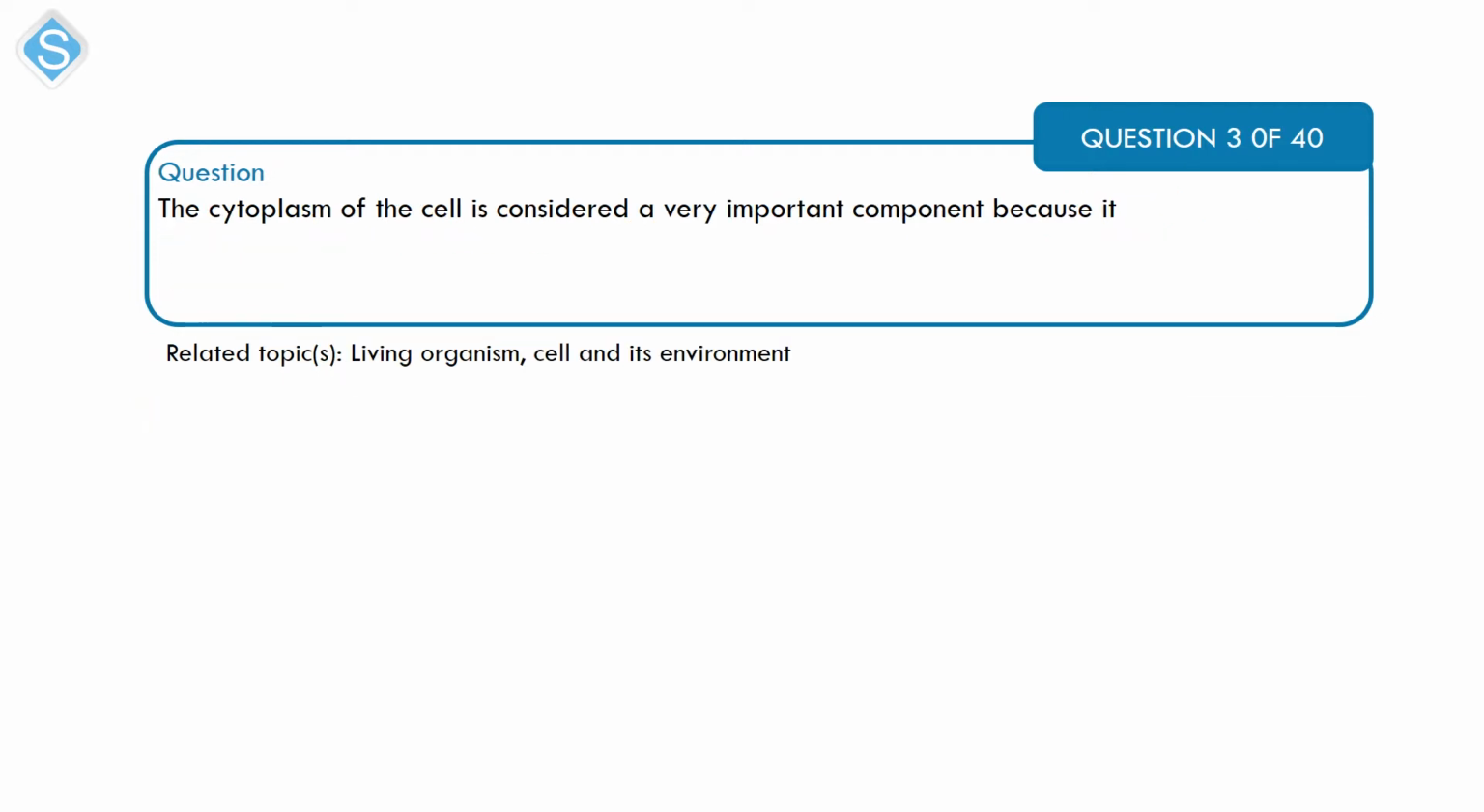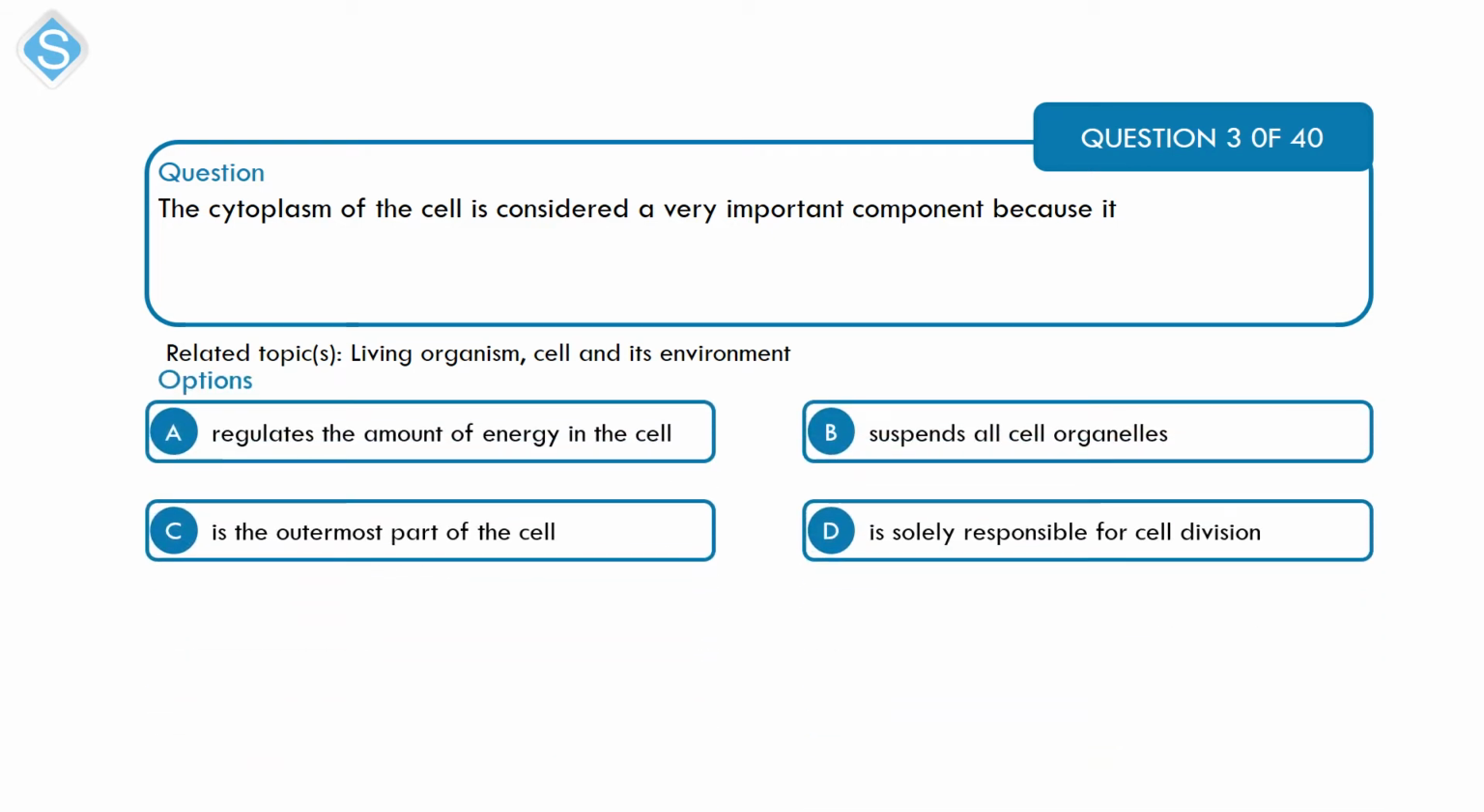All right, next is a question on living organism and cell and its environment. The cytoplasm of the cell is considered a very important component because it A. regulates the amount of energy in the cell, B. suspends all cell organelles, C. is the outermost part of the cell, and D. is solely responsible for cell division.